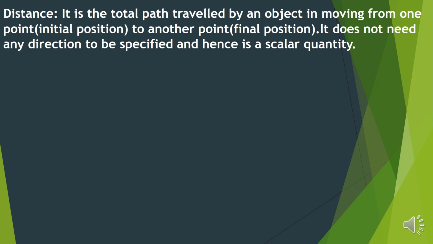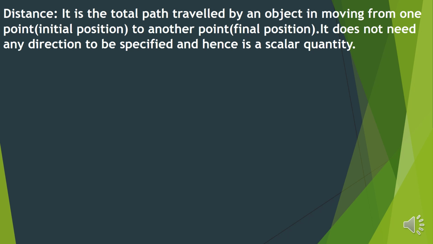Okay? See, when a body is in motion, what does it do? It changes its position with respect to time and surrounding. So if it is changing its position, it is moving from one place to another. So the total path traveled by the body in moving from one point, that is the initial position, to another point, the final position, is called as the distance.